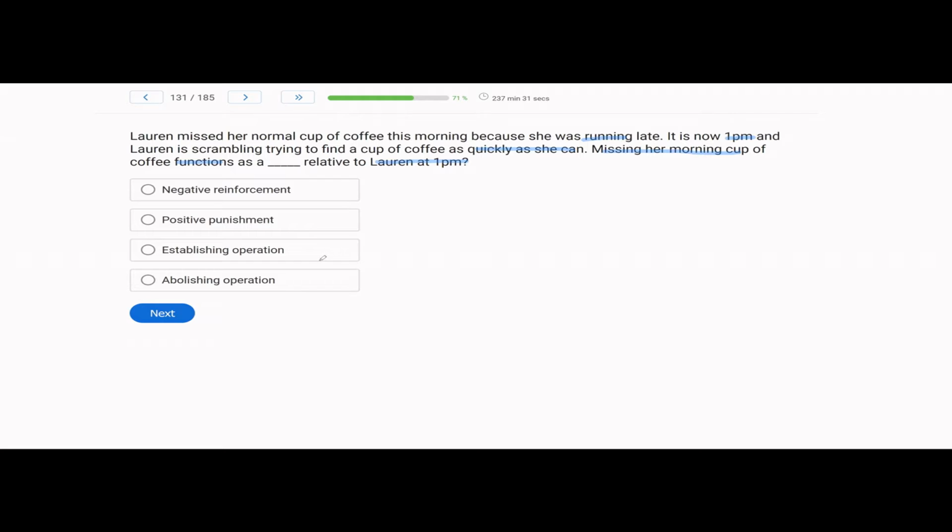With an establishing operation, we are increasing the value of something, which typically evokes behavior. With an abolishing operation, we're decreasing the value of something, which typically abates behavior. In this case, what was established? Well, the cup of coffee. And since the cup of coffee was established, what did Lauren do? Well, she started scrambling for the coffee because she was deprived in the morning. Pretty straightforward motivating operations question. If you got it right, fantastic. If not, that's okay. Slow down, review, and consider how deprivation and how satiation are related to our motivating operations.